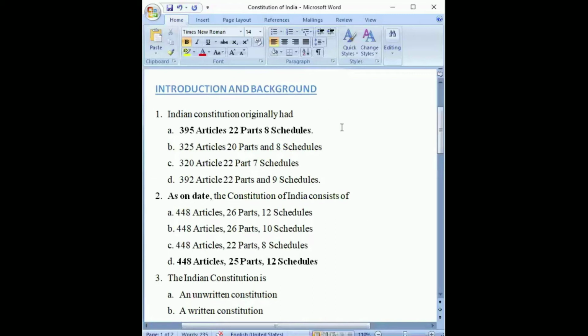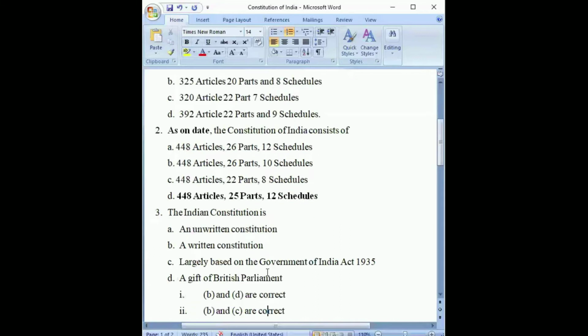These two questions are very important no matter what exam you are appearing for, whether CLAT UG, CLAT PG, NET, any other exam, or even an LLB semester exam. These are very important and very basic questions. So you should remember these numbers: 395 articles divided into 22 parts and 8 schedules when the Constitution of India came into force, and as on date, 448 articles, 25 parts and 12 schedules. Let's move to the next question.